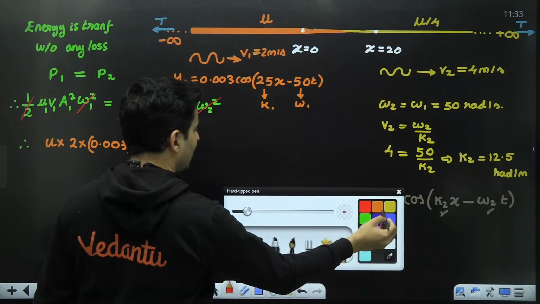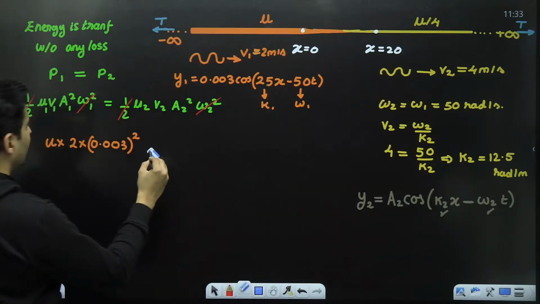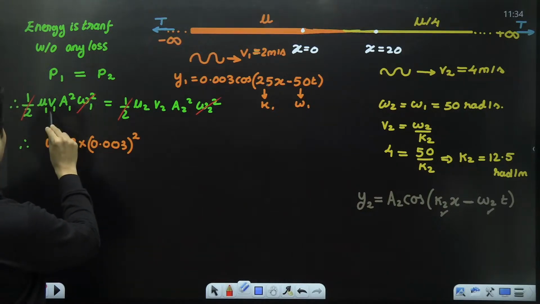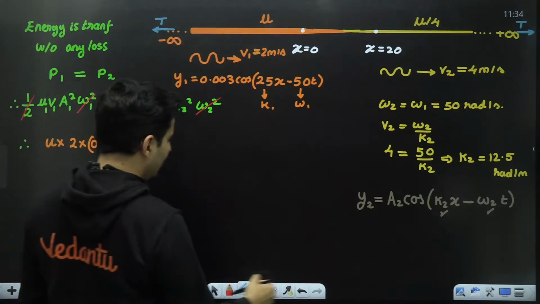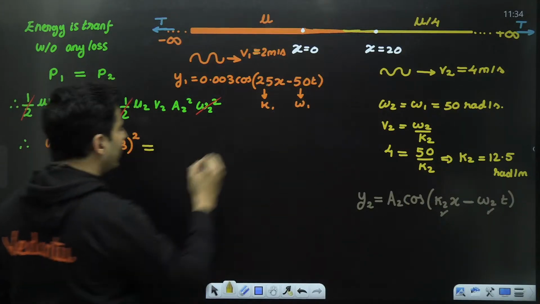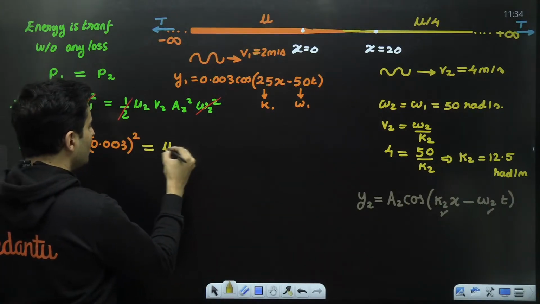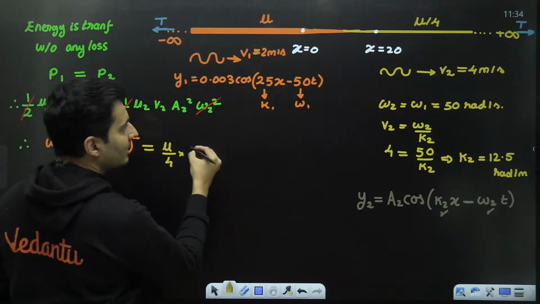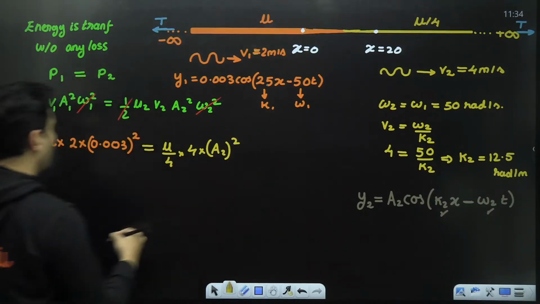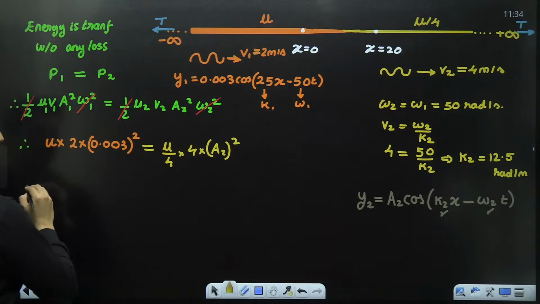Okay, so this is done. We are sorted. Nothing else is there. Amplitude square, omega square, mu, v. And this is going to be equal to mu 2. The second mass per unit length is mu by 4. V2 is nothing but 4. Amplitude 2 is what I will need. Mu cancels, 4 cancels.